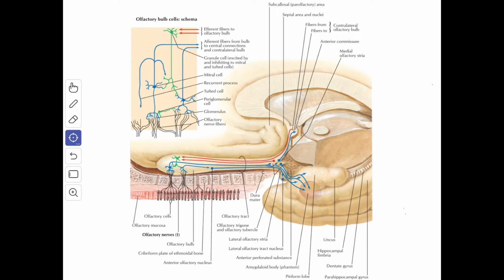Now we'll see the nuclei, the functional components and the distribution of the individual cranial nerves. First we'll see the first cranial nerve, the olfactory nerve, the nerve of smell. The fibers of this nerve are classified as special visceral afferent. They carry the sense of smell from the olfactory epithelium of the nose, which is derived from the ectoderm. We'll see in detail later. So the components of the olfactory nerve are the special afferent fibers.